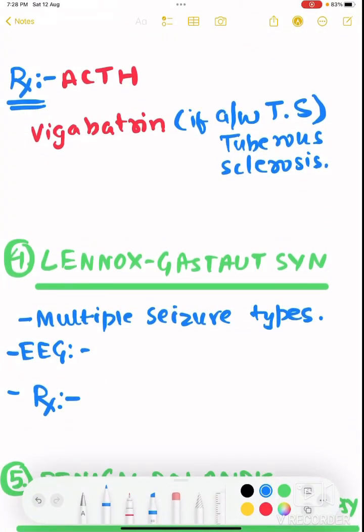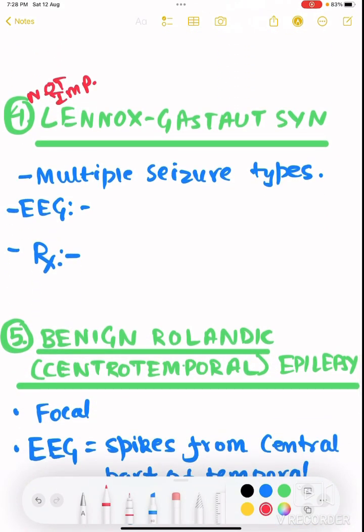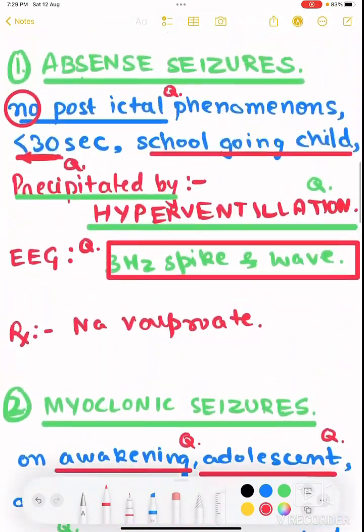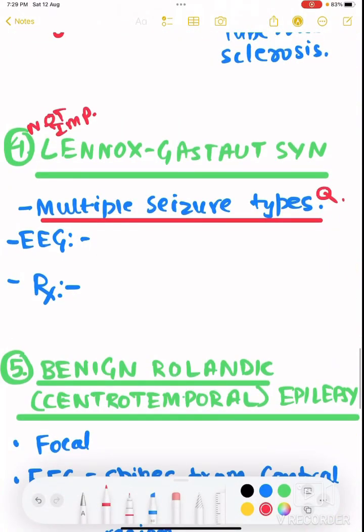Now coming to Lennox-Gastaut syndrome. Now this is not important. I'm writing it over here just for the sake of completion. It generally occurs in 2 to 12 year old children. The only important thing about it, even if it is asked, is multiple seizure types. If they describe multiple seizure types, for example, they tell you that the EEG looks like that of 4 to 6 hertz, and also has 3 hertz, and other things, then always think of Lennox-Gastaut syndrome.